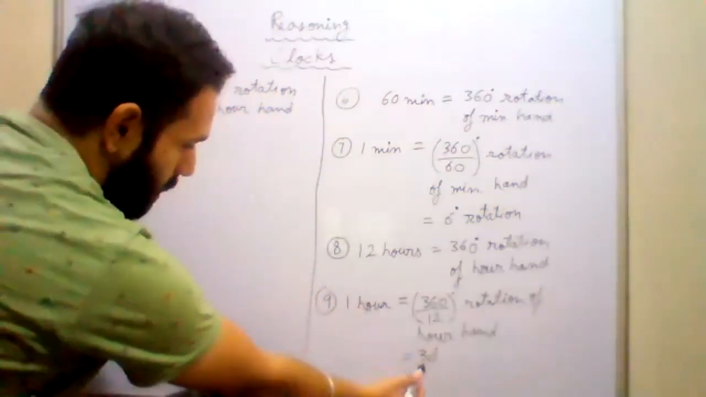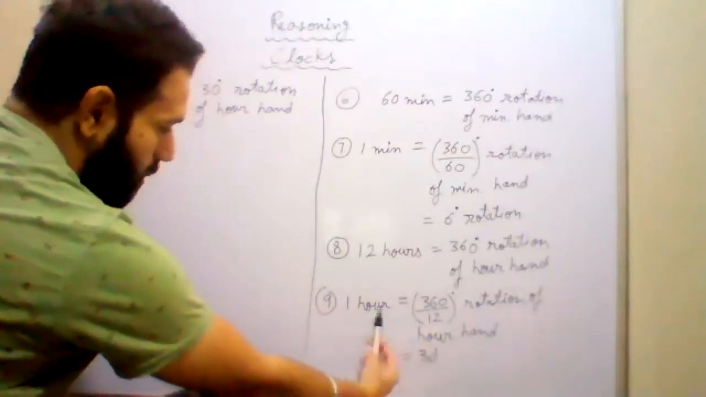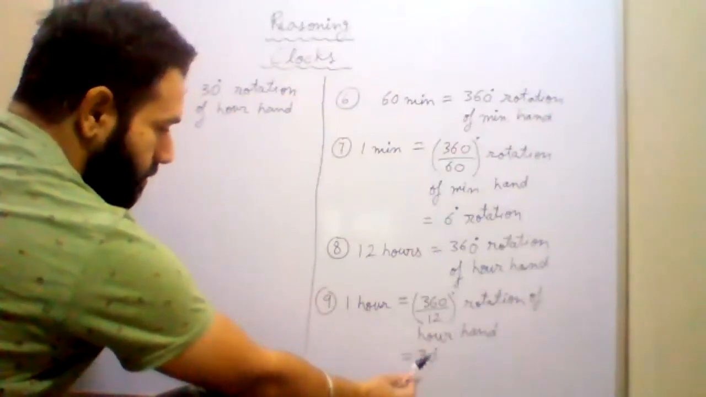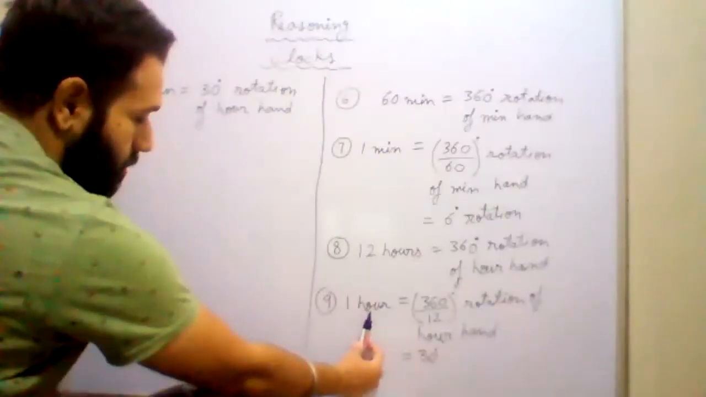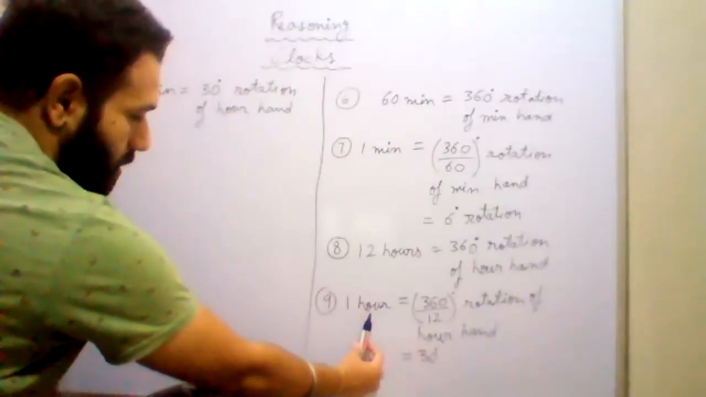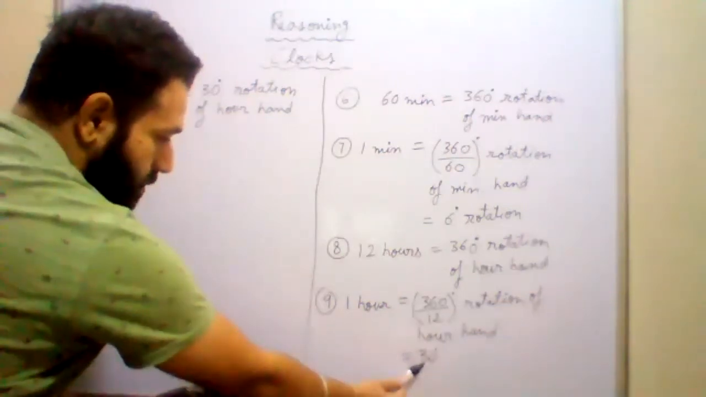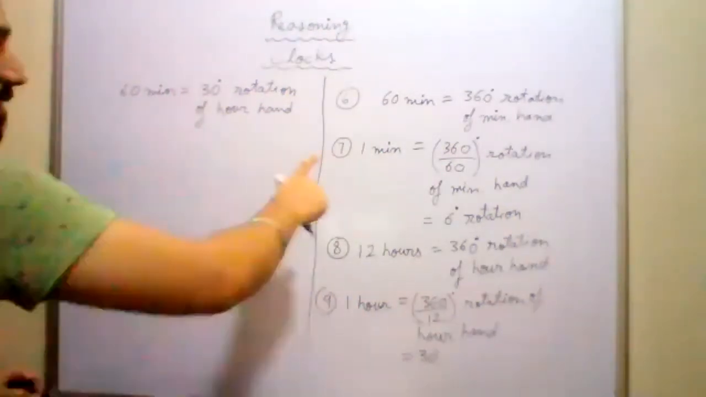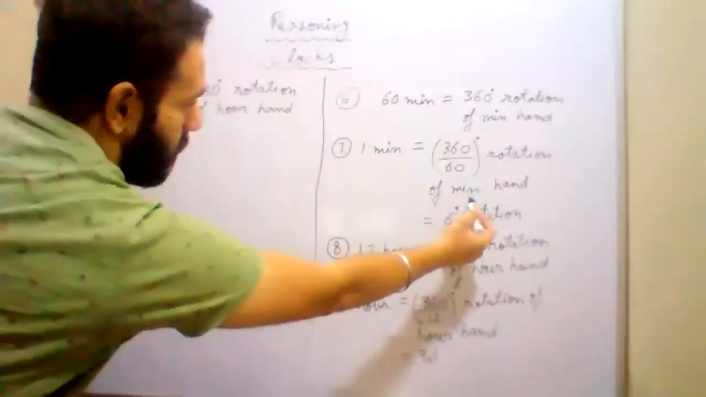How much does it rotate in 1 hour? The hour hand rotates 30 degrees. So in 1 hour the rotation is 30 degrees. What is the meaning of 1 hour? 60 minutes. So in 60 minutes the rotation is 30 degrees. So the rotation in 1 minute, of which hand? 6 degrees is the rotation of the minute hand.